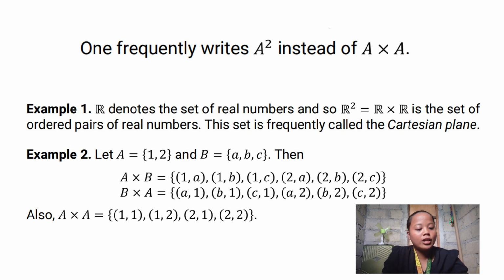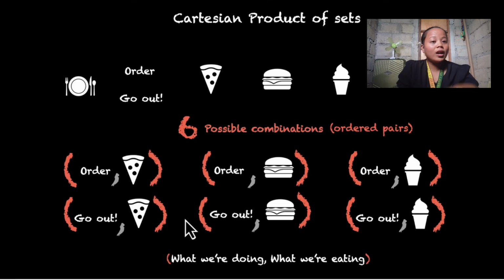So now let's proceed, so we can understand more what the Cartesian product of sets really is. For example, after a very tiring class, it's lunchtime. You have two choices: either to go out to buy or just order.